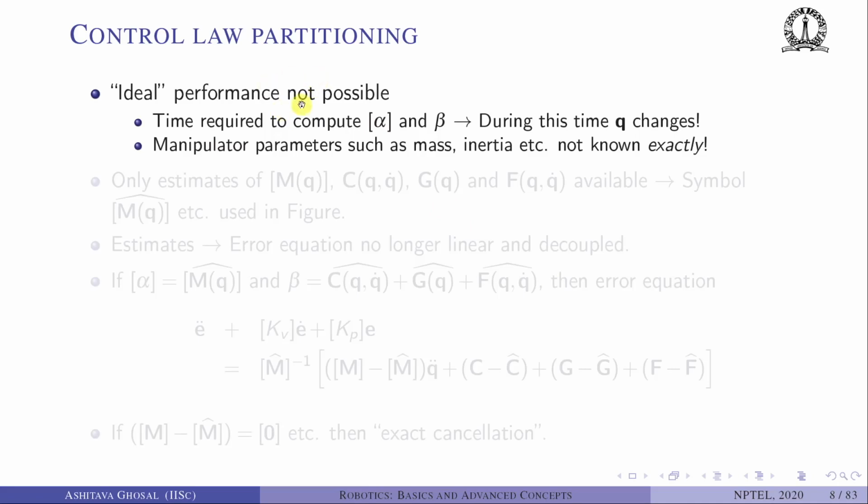So the ideal performance is not possible simply because we do not ever know the mass matrix, the Coriolis term, the gravity term and friction term, especially the friction term, very well. There is also one other property which is a little bit more complicated to understand. We require some time to compute this alpha and beta.